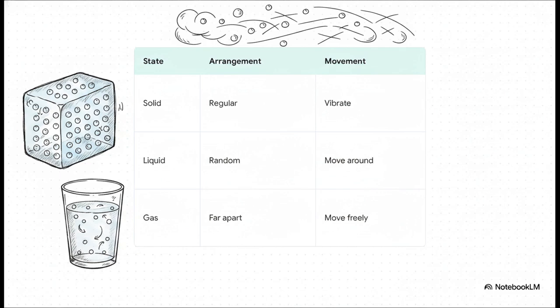In a solid, they're packed super tight, practically shoulder to shoulder, just vibrating in place. In a liquid, they've got enough energy to wiggle and slide past each other. And in a gas, they are far apart, zipping around completely freely at incredibly high speeds.